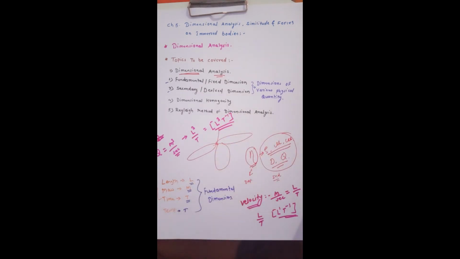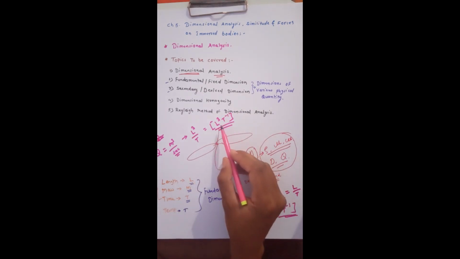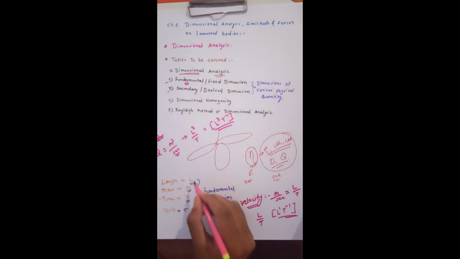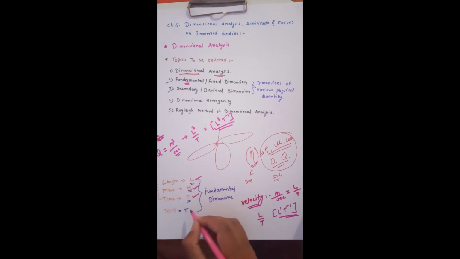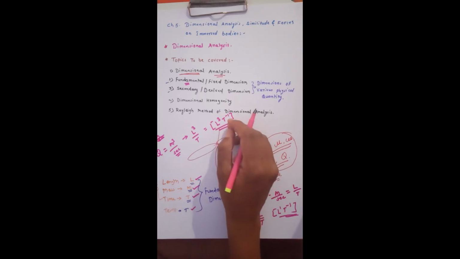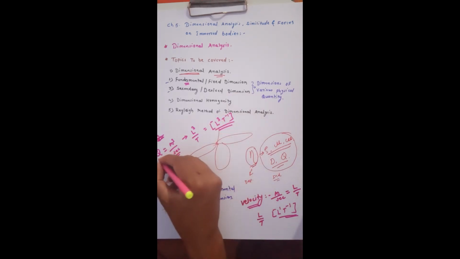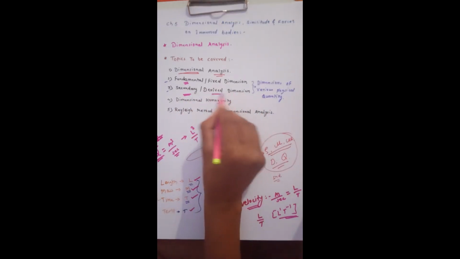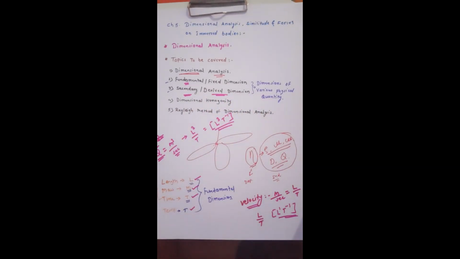Here in this dimension also, length L and time T, that means more than one fundamental dimension is there. Fundamental dimensions mean length, mass, time, and temperature if heat is involved. So as more than one fundamental dimension is there, discharge is also called a secondary or derived dimension. Are you getting?